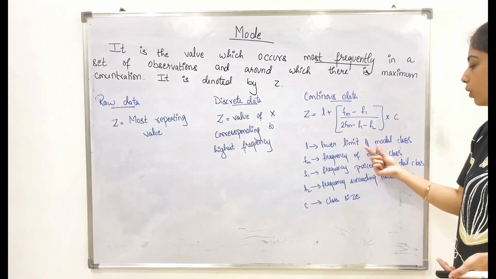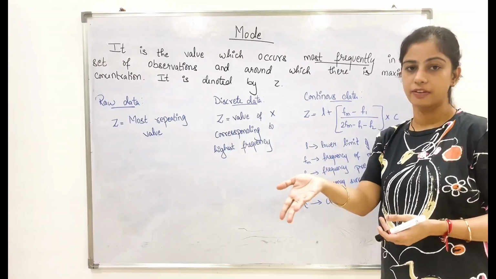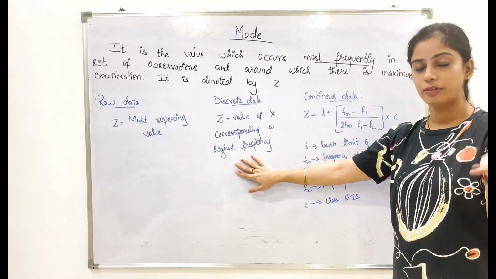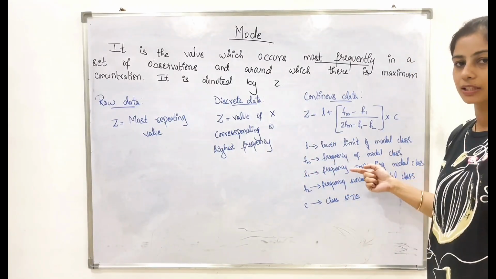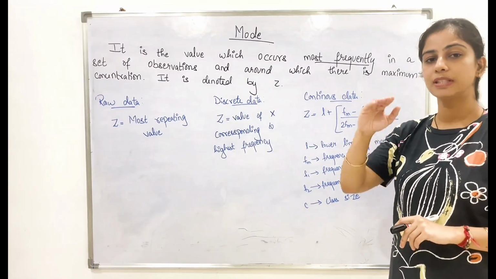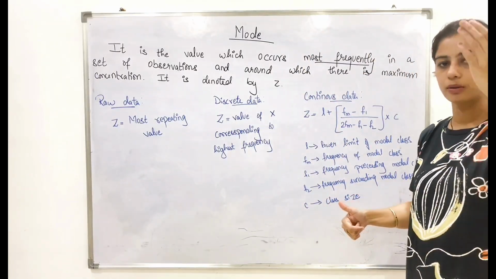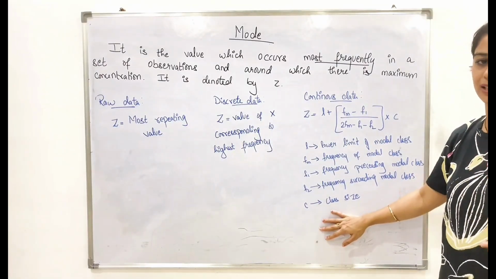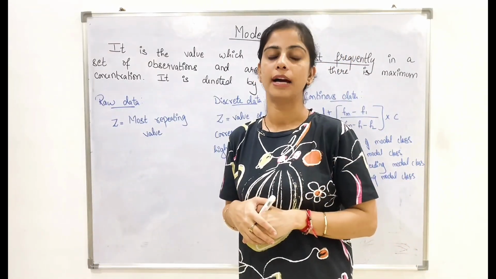L is nothing but the lower limit of modal class. First of all, you need to find out what is the modal class in the given question. Again, that will be the value of X corresponding to the highest frequency. And from that, you will be finding out your lower limit. Fm is nothing but the frequency of modal class, that corresponding frequency. F1 is frequency of preceding modal class. The frequency which happens just before your modal class will be F1. F2 will be the succeeding one, which is coming next to your frequency of modal class, and C is nothing but the class size or the class width. We will understand each one of the data using the examples.